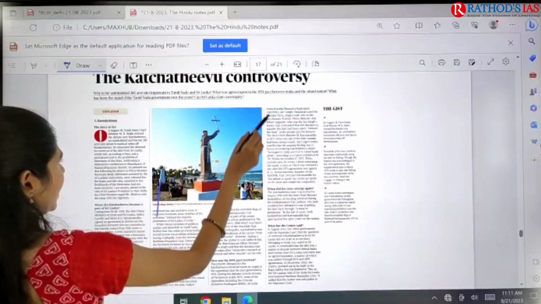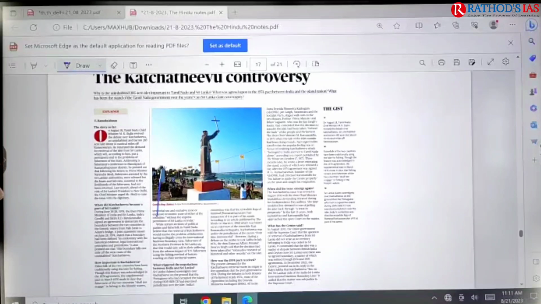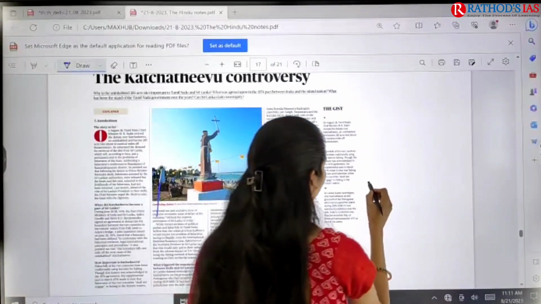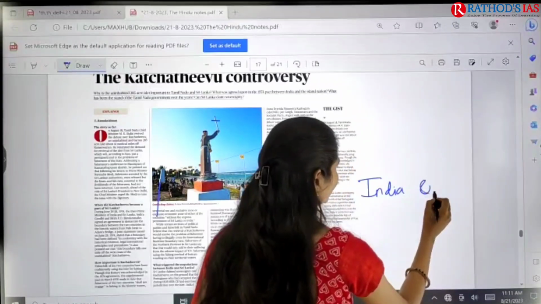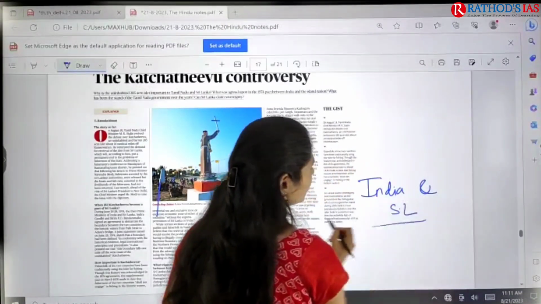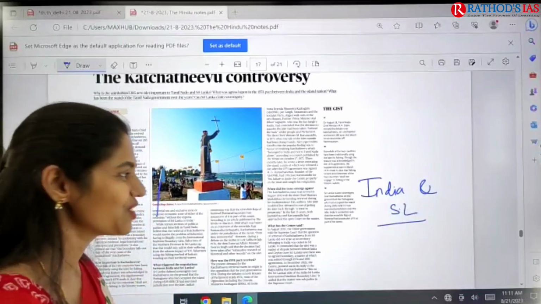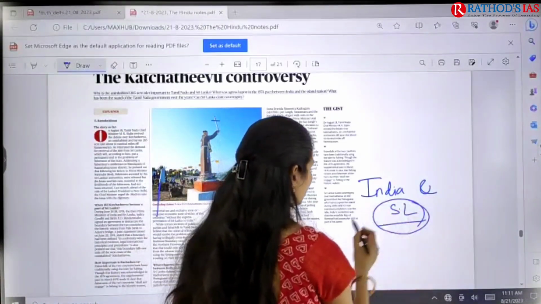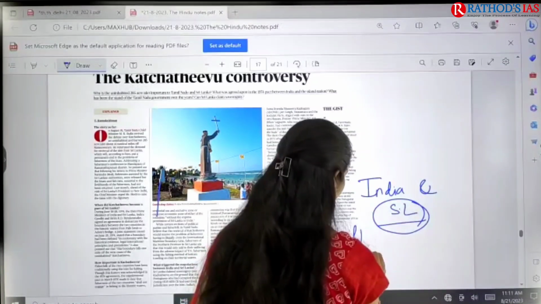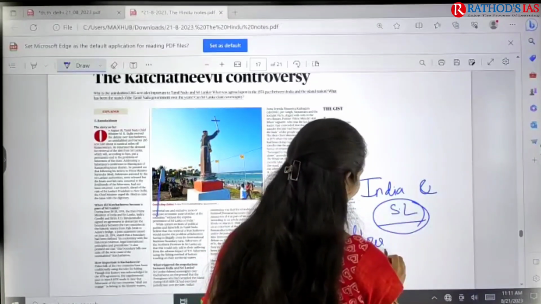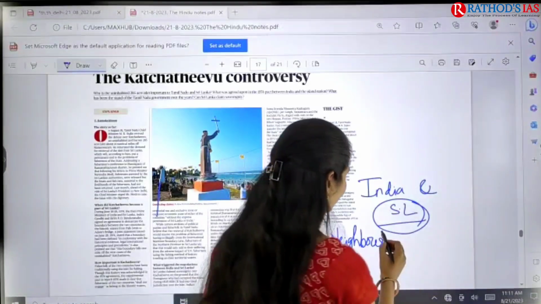Here you can see this article, it is about the Kachatheevu controversy. This controversy is between India and Sri Lanka. Sri Lanka is our neighboring country, which is part of the Neighborhood First policy.